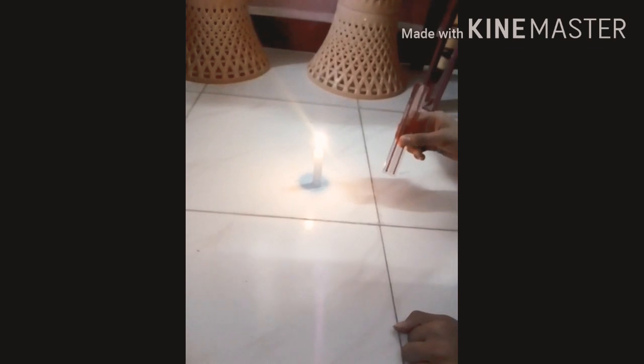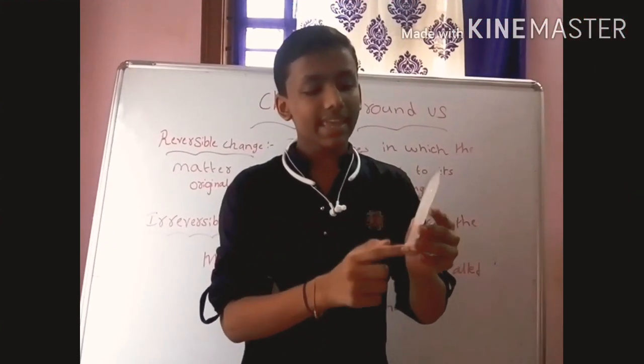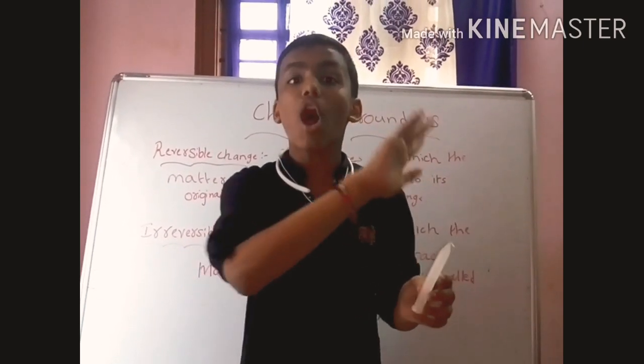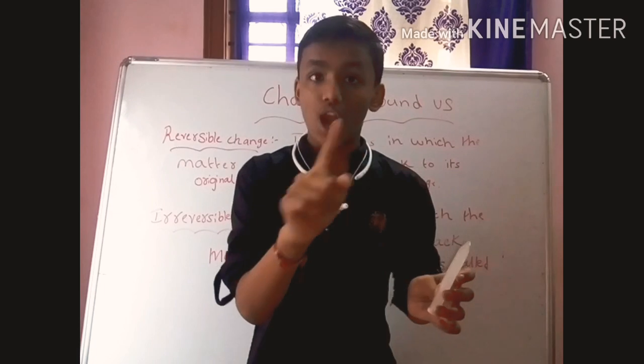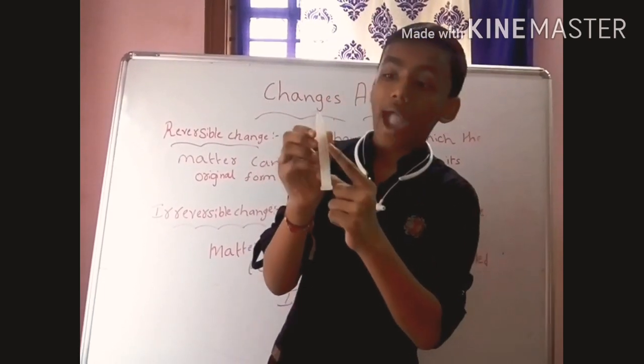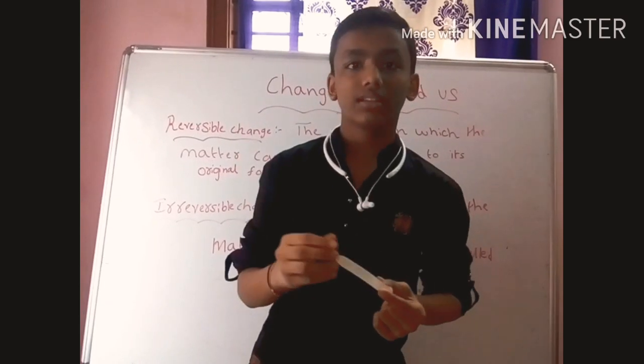We will blow the candle first. The candle measure is 5 centimeters. This candle cannot be reversed. Wax can be reversed. You see, the length and size of the candle cannot be reversible, but the wax of the candle can be reversible.